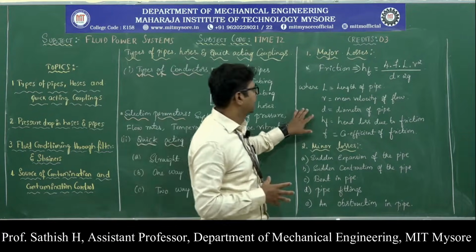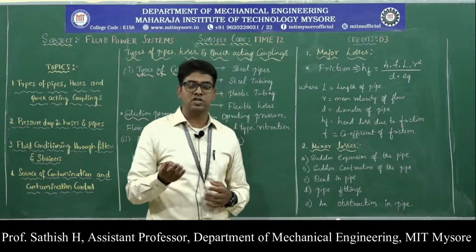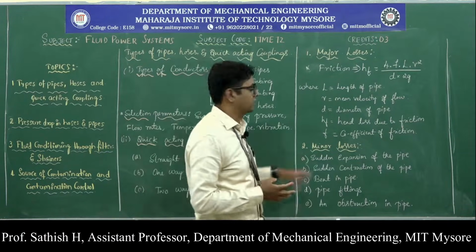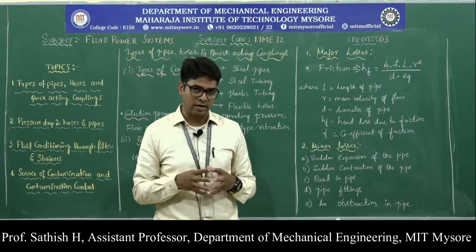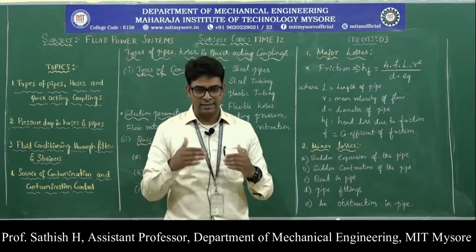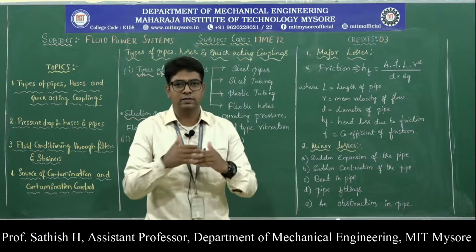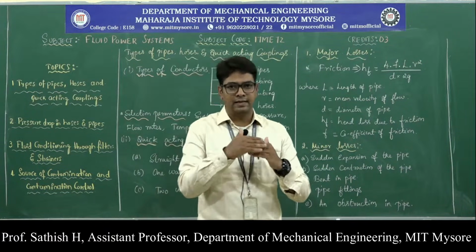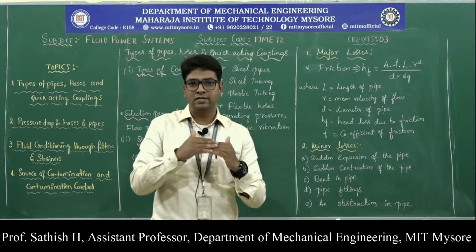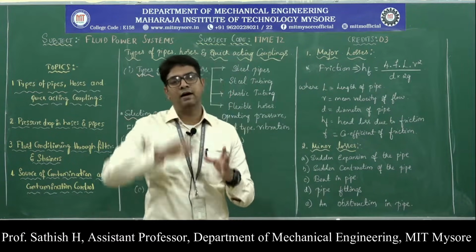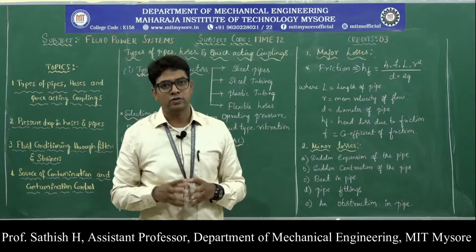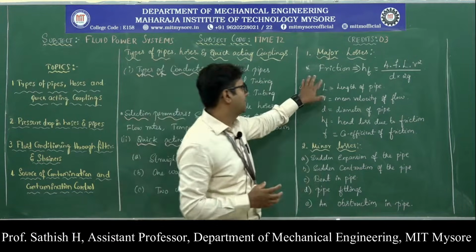So there are basically two types of losses. One is a major loss and one more is the minor loss. The reason for this major loss is the friction. When the fluid is flowing, it flows in terms of layers. There is a friction between the adjacent layers as well as between the fluid and the walls of the pipe. So this friction results in the major losses.